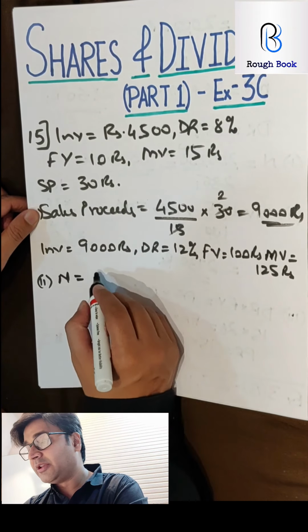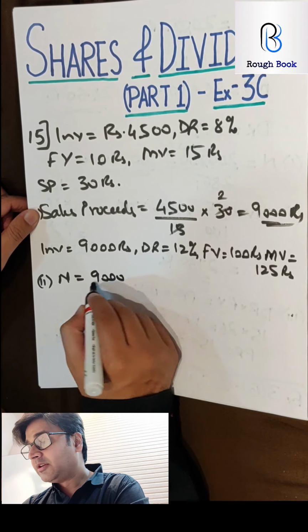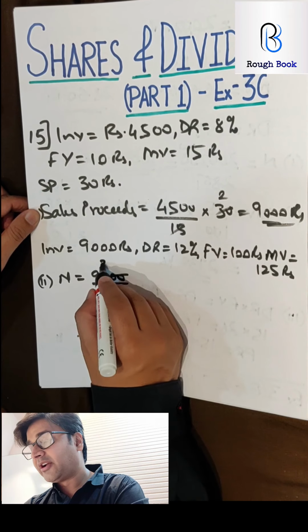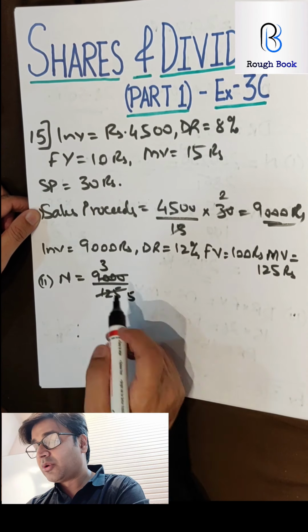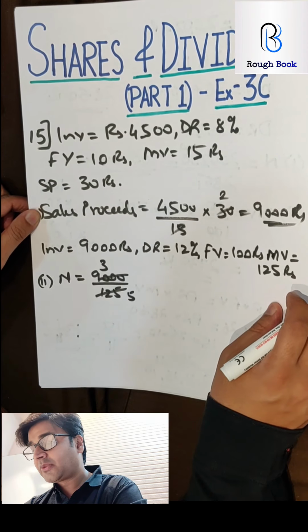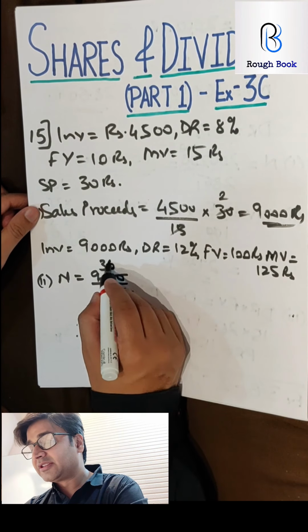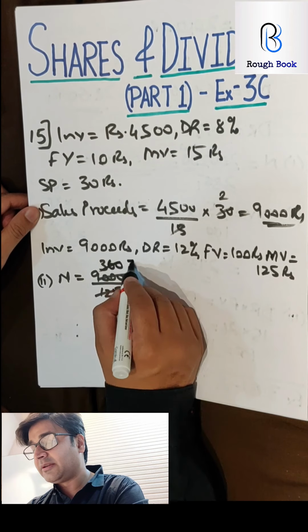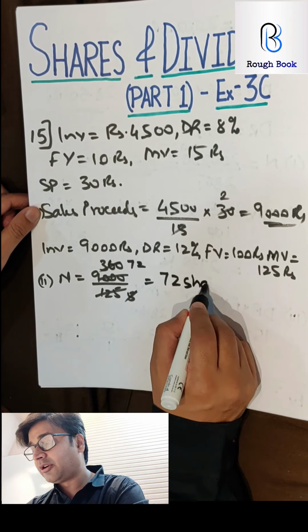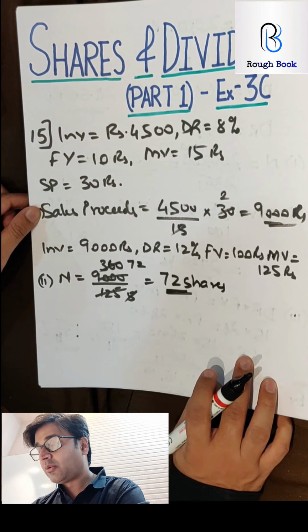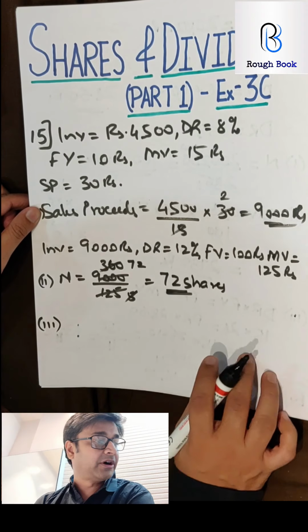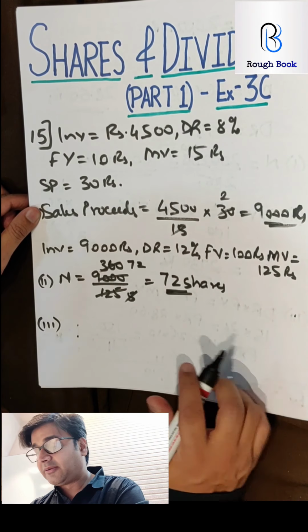So number of shares will be investment divided by the market value. So 25 5s are 125, 25 3s are 75. So what will I get? 75, so 15 into 150, so 360. 5 7s are 35, 2. So 72 shares have been bought, correct? 125, when I divide, I get 72 shares. And then the last part, the third part: the change in the annual income from the dividend.